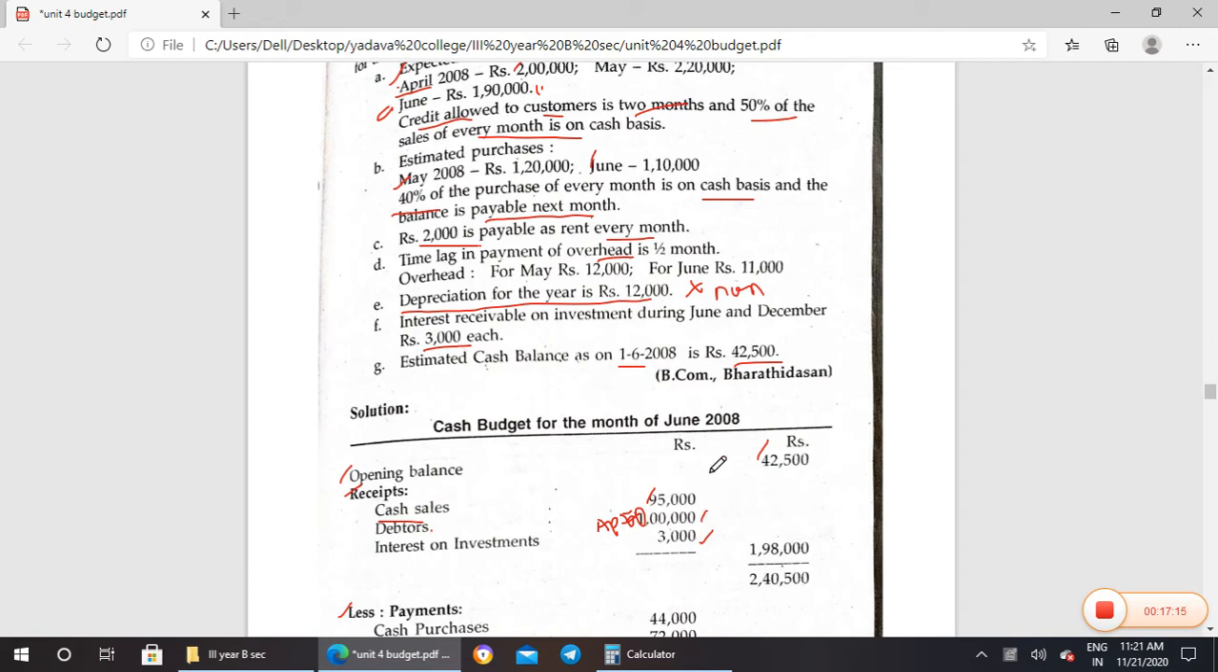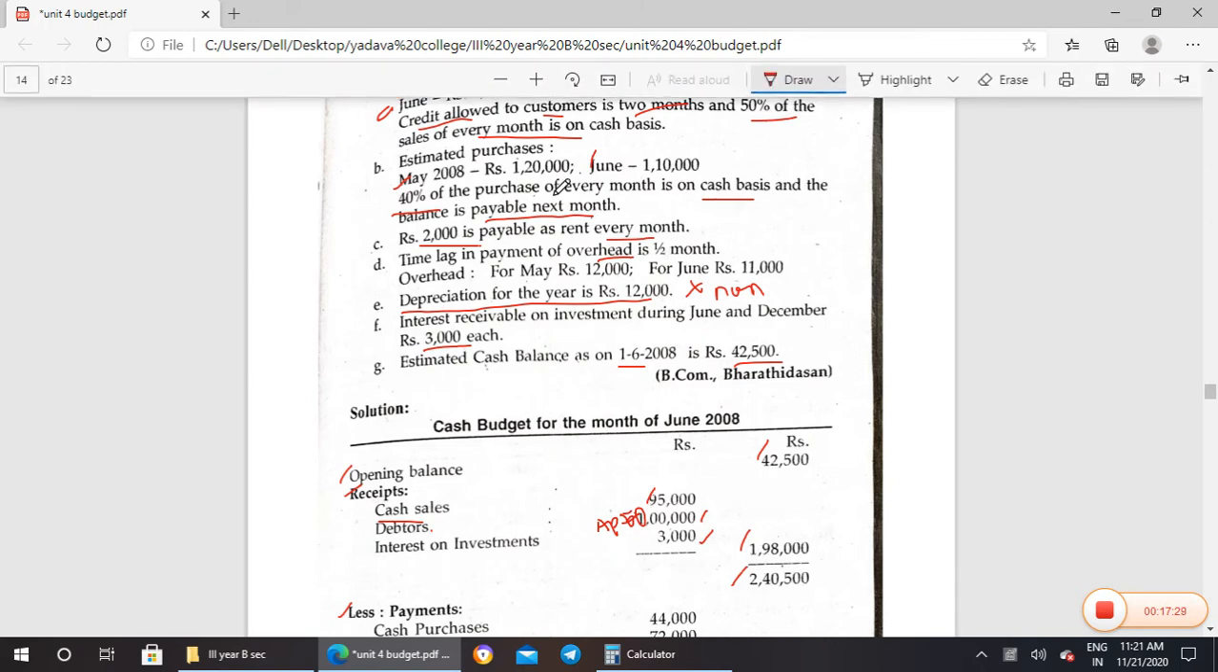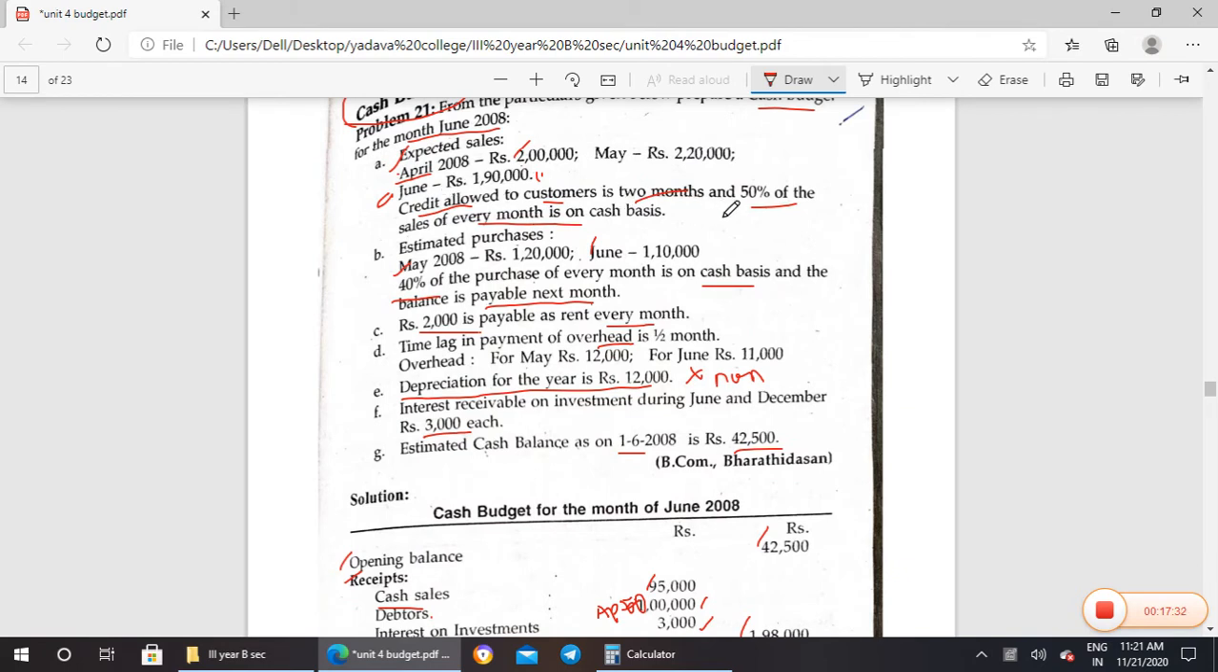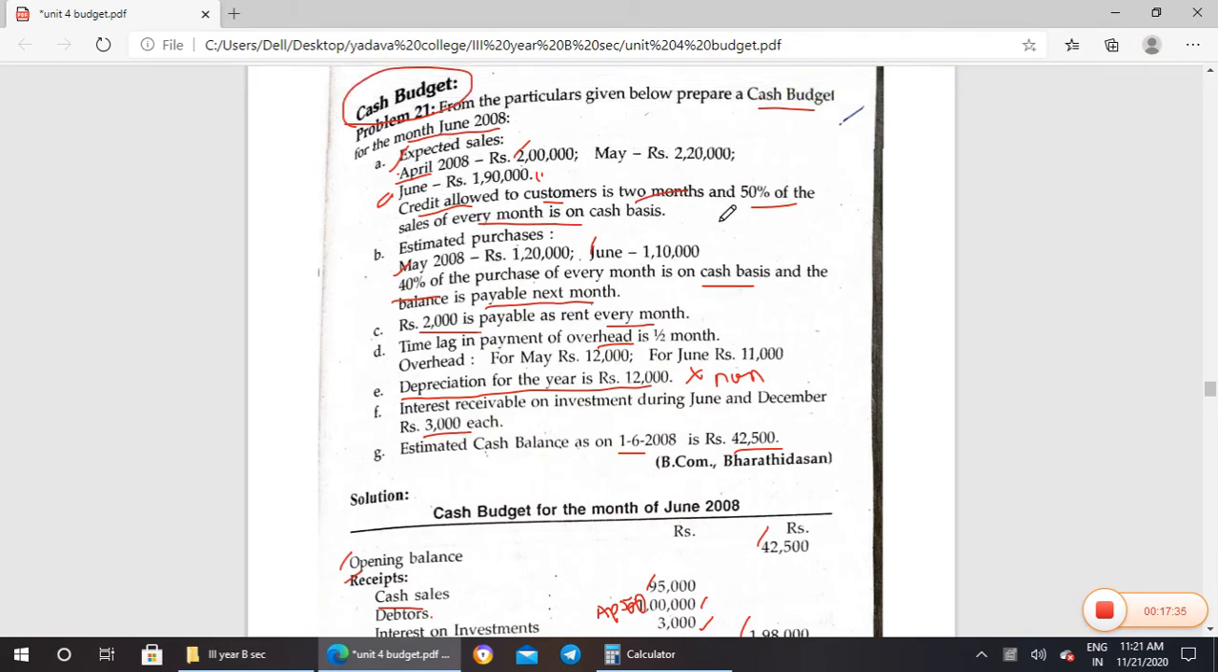So this is the receipt side. We have to add all these receipts, that is a total of 1,98,000. When we add the opening balance, we get 2,40,500. Again I'll repeat: in sales, only 50% of the amount is paid in that month itself as cash payment. The remaining 50% of that sales amount will be paid after 2 months. That means April will be paid in June, May in July, June in August. So this is the 50% credit we are considering.